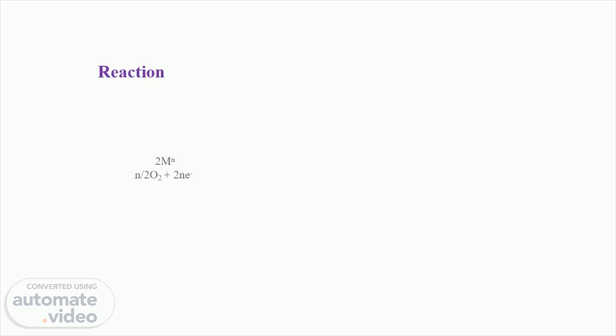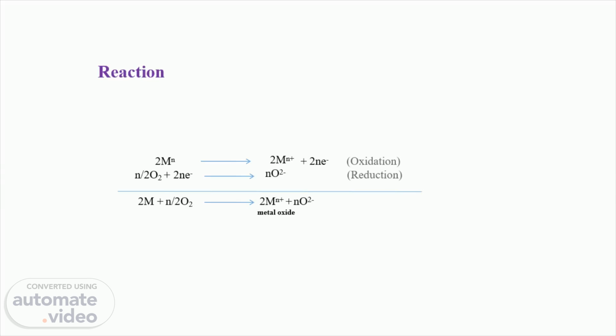Now we'll see the reactions involved in this process. First, the metal undergoes an oxidation process. It forms a positively charged species with the release of electrons. These electrons reach the oxygen and it gets reduced, forming the oxide ion. So a reduction process occurs here. Therefore, finally there is a formation of the metal oxide film on the metallic surface.